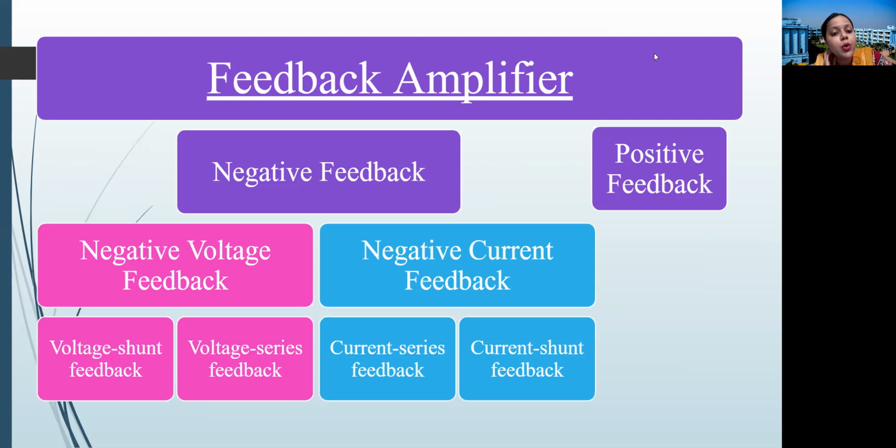So this is the total classification of a feedback amplifier, where the feedback amplifier can be broadly classified into negative feedback and positive feedback. Now, negative feedback can again be classified into voltage and current feedback. Voltage feedback can be series feedback or shunt feedback, and current feedback also can be current series feedback or current shunt feedback.